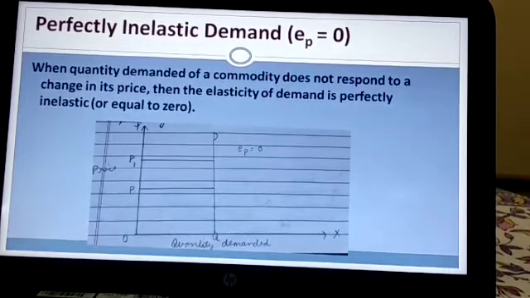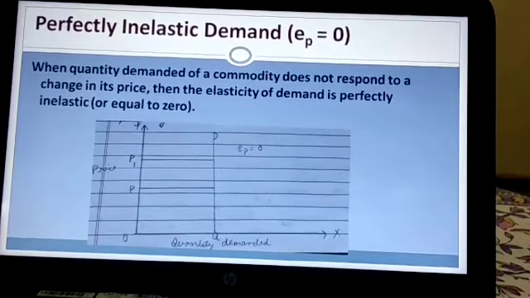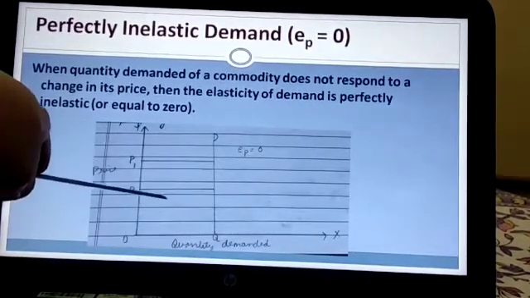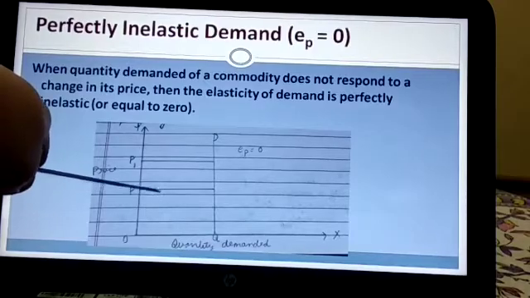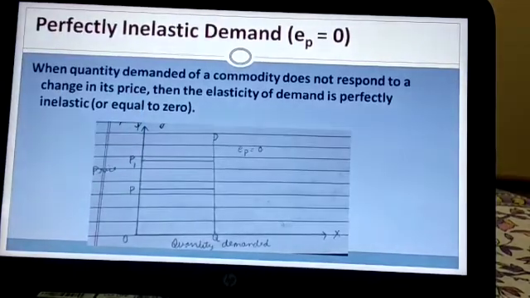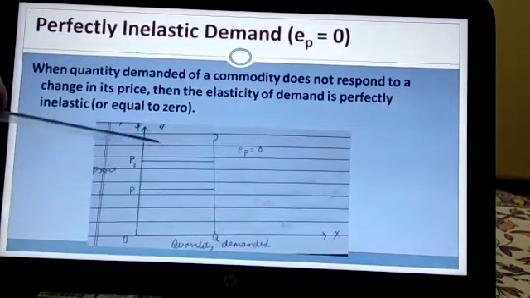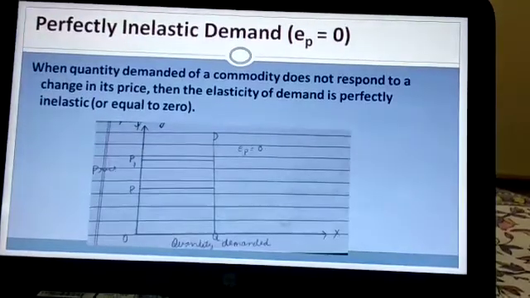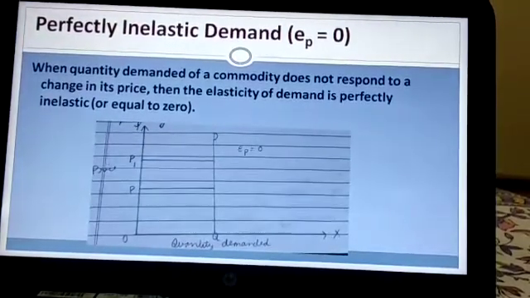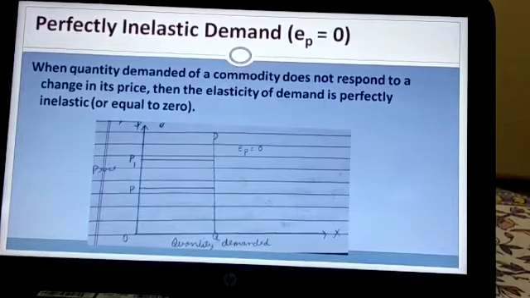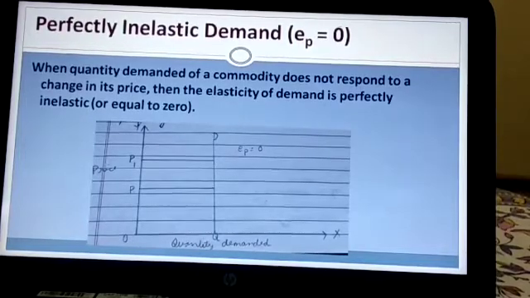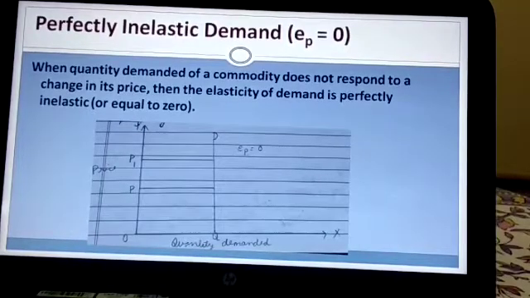Suppose a medicine is available for rupees 100, he will demand the same. And when the medicine is available for 200, he will still demand the same quantity because these are necessities or they cannot live without it. So, for such commodities, elasticity of demand is zero.